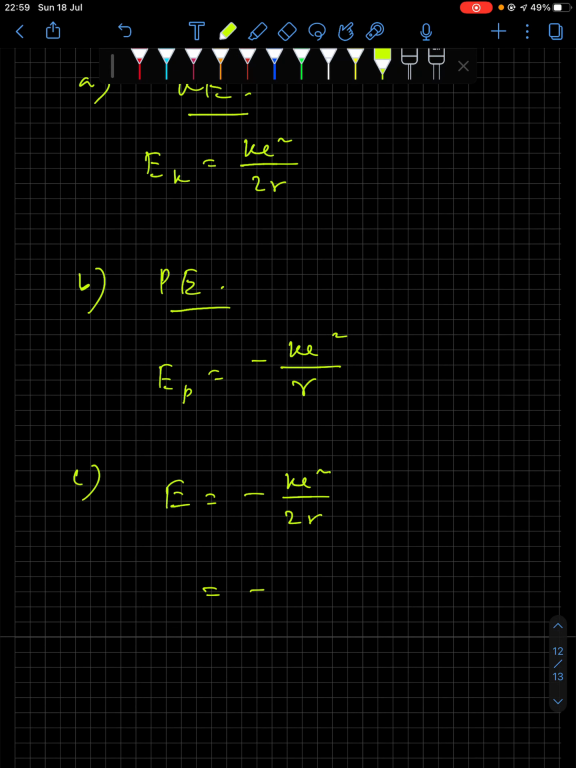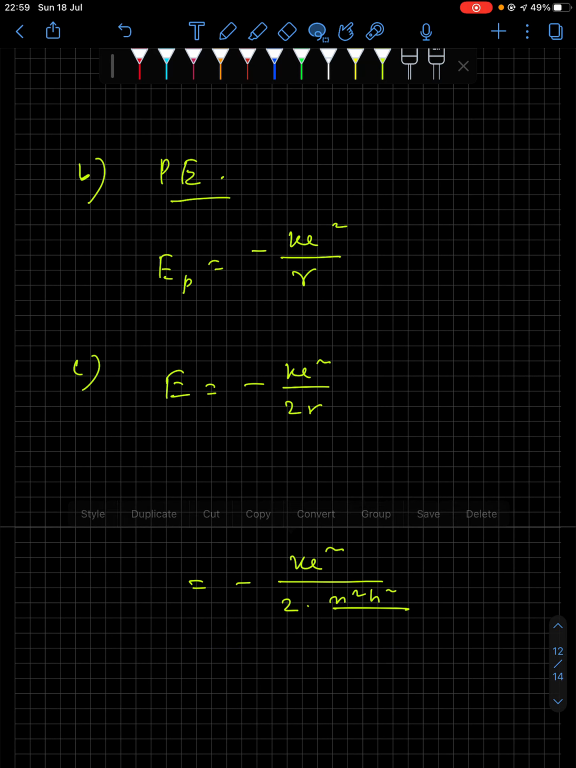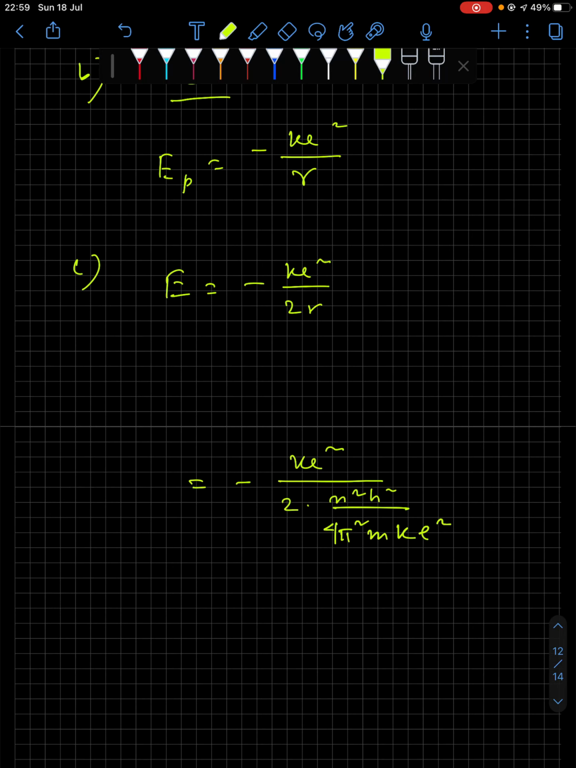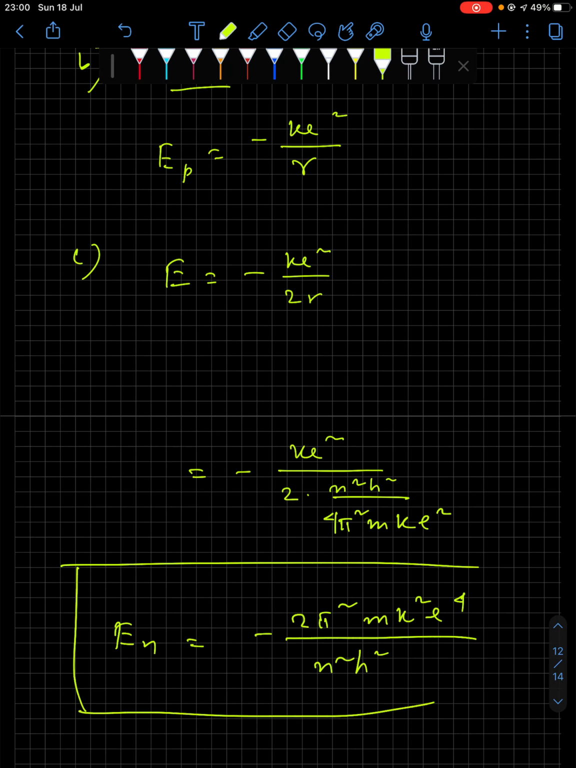Now we know the value for r is n square h square by 4 pi square m k e square, right? So after calculation, it gets you minus 2 pi square m k square e to the power 4 divided by n square h square. So that is the expression for En.